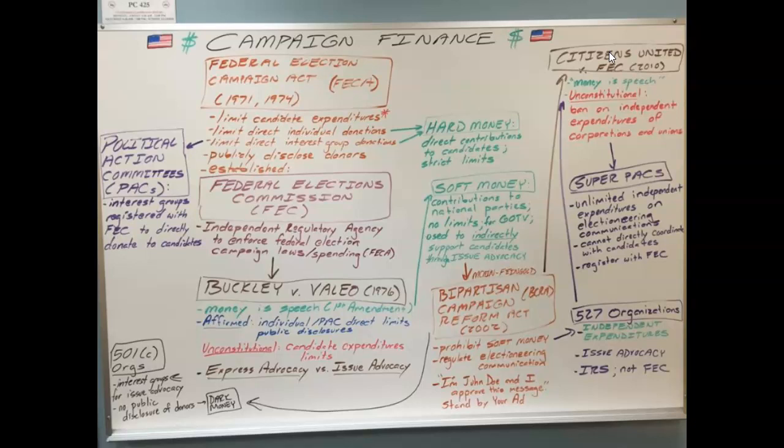In Citizens United, you have a corporation or an interest group named Citizens United who makes an anti-Hillary Clinton documentary. And it's basically this documentary that just goes off on Hillary Clinton. And it happens to be done right before the 2008 primaries, where she looks like she's going to be the nominee and not this unknown senator named Barack Obama. And so Citizens United puts out this documentary to start the attack on Hillary Clinton.